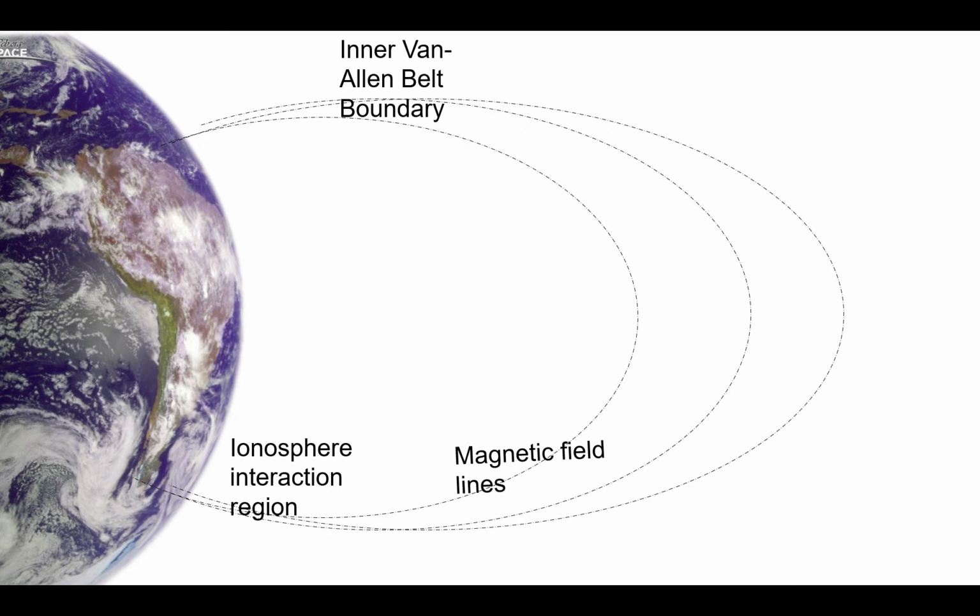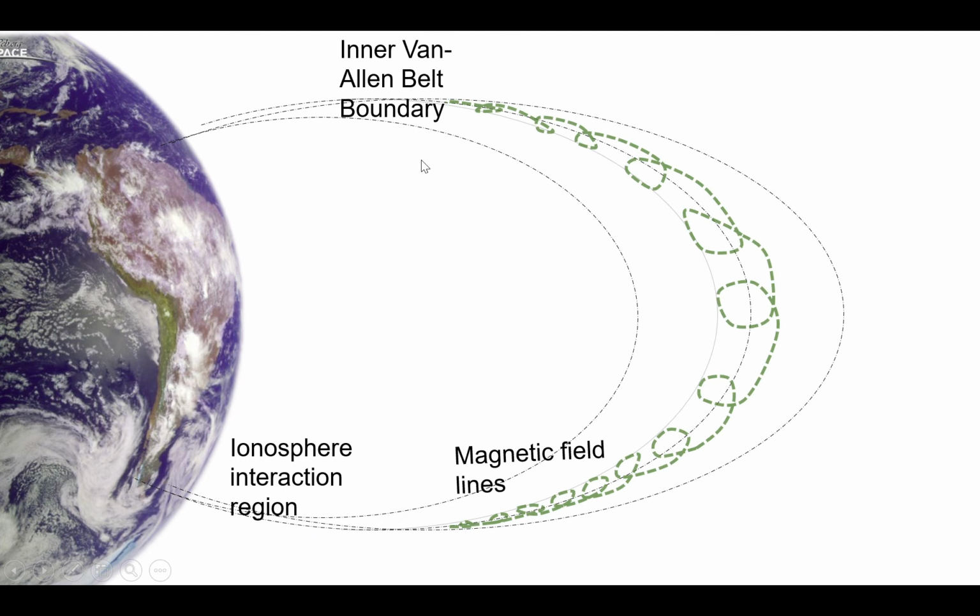These dotted lines show the magnetic field lines. IITMSAT's z-axis will be oriented along the direction of these magnetic field lines, and this is the ionospheric interaction region with the Van Allen radiation belt. These dotted lines show the trapped particles in the Van Allen radiation belt.